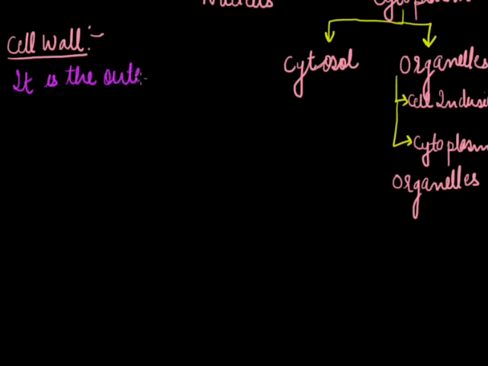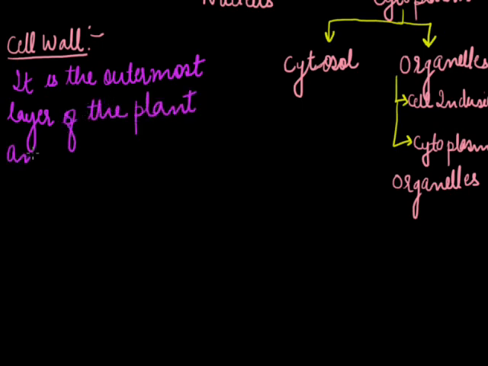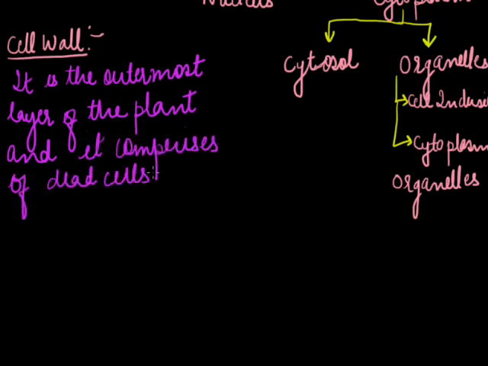It is the outermost layer of the plant and it comprises dead cells. It is the outermost layer of the plant and it comprises the dead cell. Now,